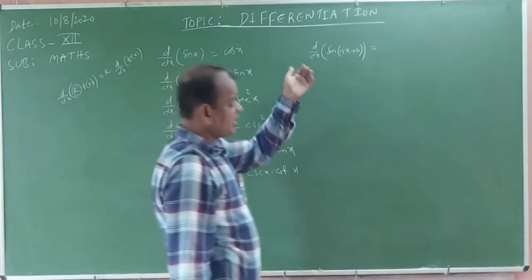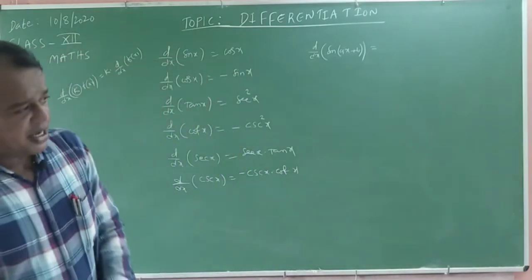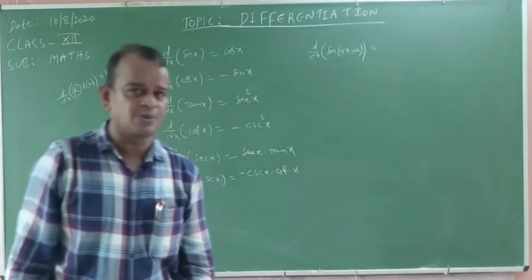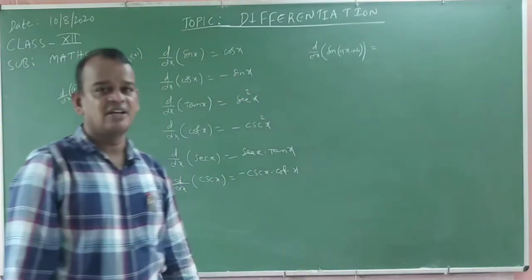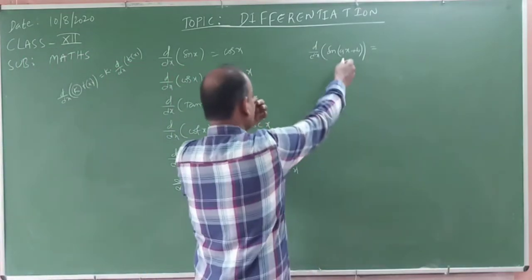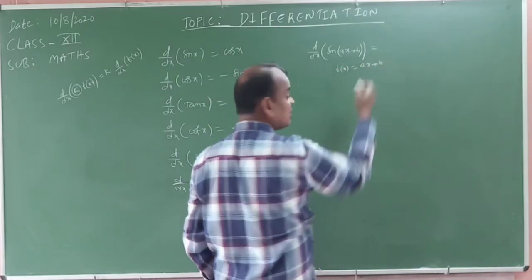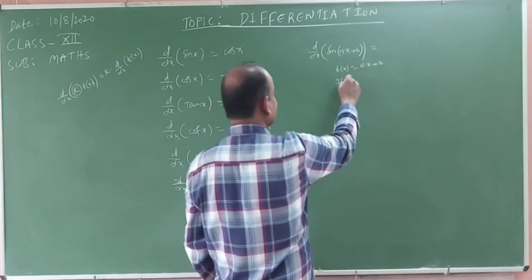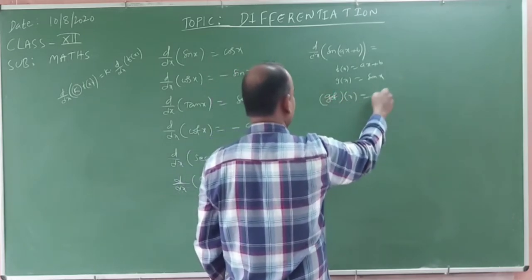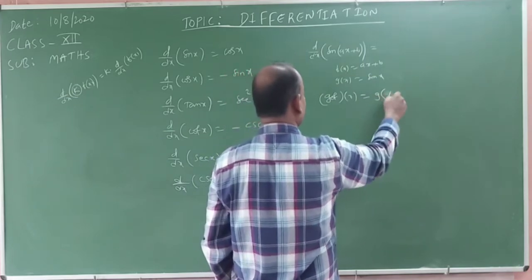Now, how do we find the derivative of sin of ax plus b? It was already explained in class. This is called a composite function. There are two functions: the major function sin x and the internal function ax plus b. Suppose f of x is equal to ax plus b and g of x is equal to sin x. That is g circle f of x, which equals g of f of x.